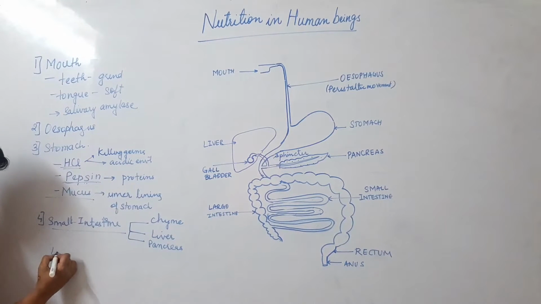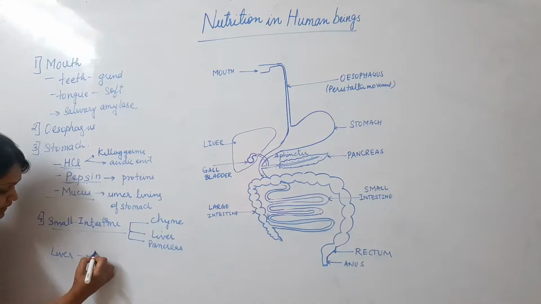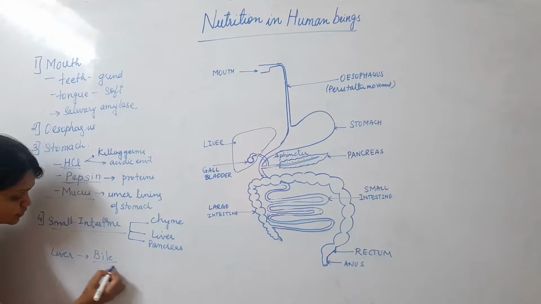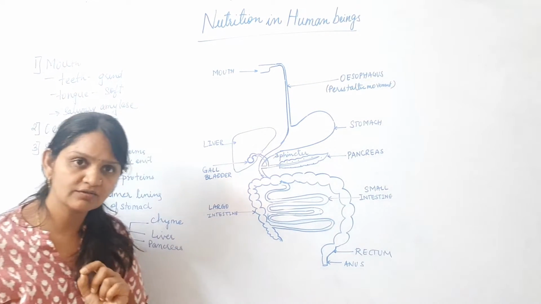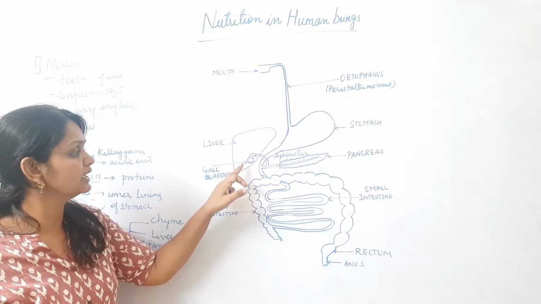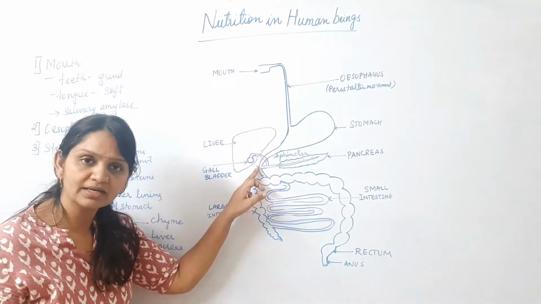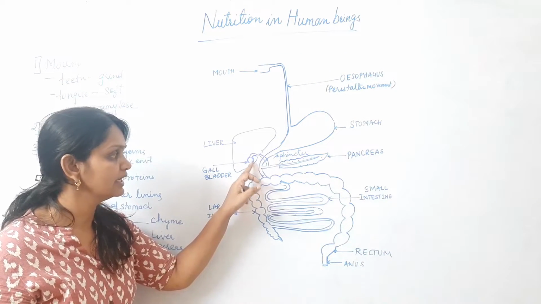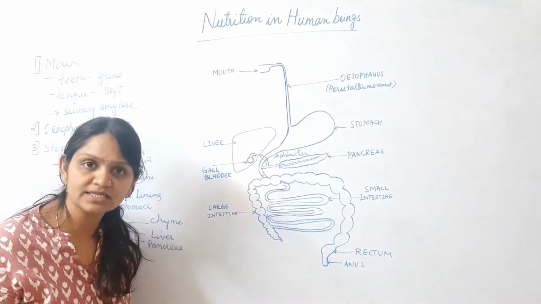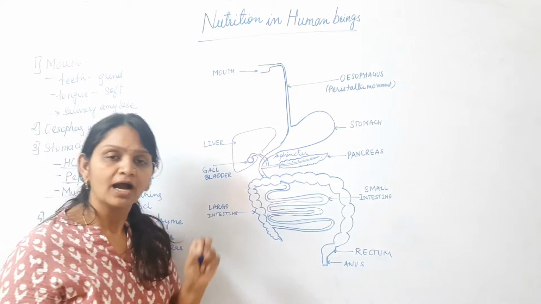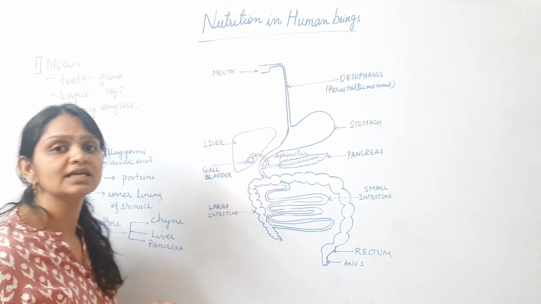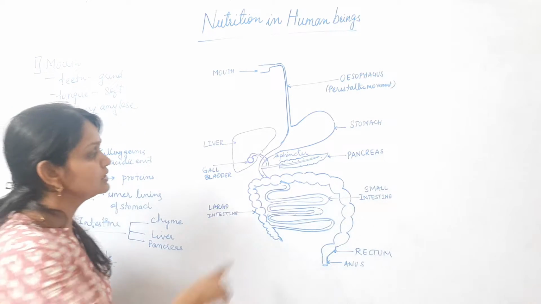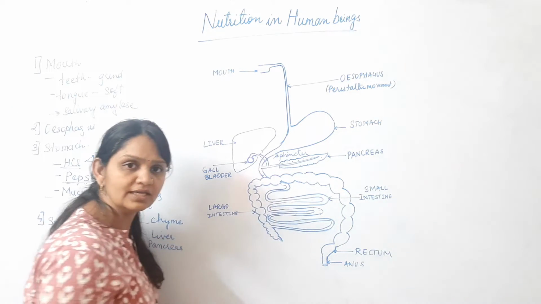Now the liver secretes a juice, that is bile, which is a greenish yellow liquid, and it stores it in the gallbladder. From the gallbladder, it enters our intestine through the bloodstream. Along with it, the pancreatic juices, which are secreted by the pancreas, also enter the small intestine.